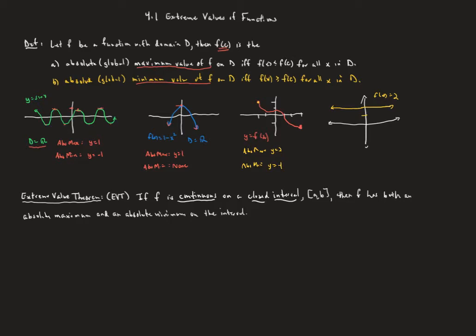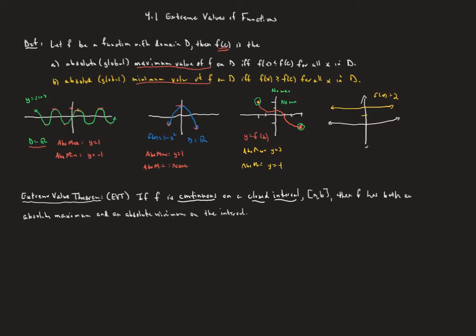But notice, what if we change this and say, suppose this is an open circle at each endpoint there instead of solid dots? Then you can see in this case that there is no maximum and there is no minimum. So the domain plays a role in this.